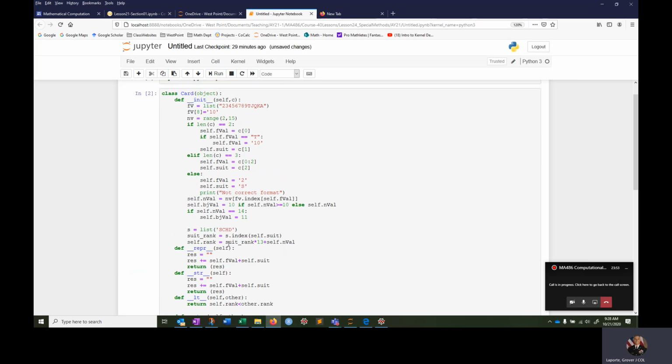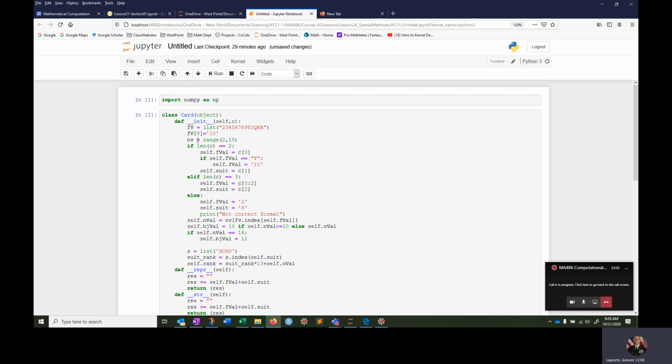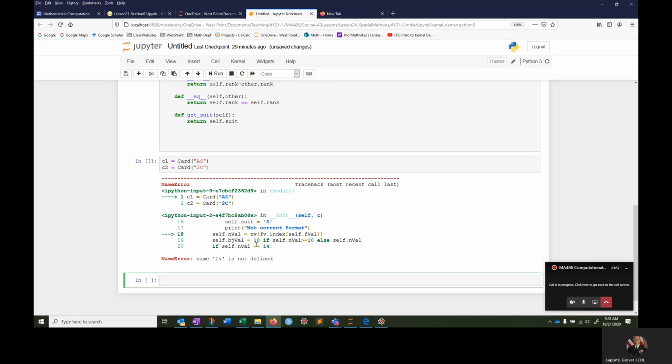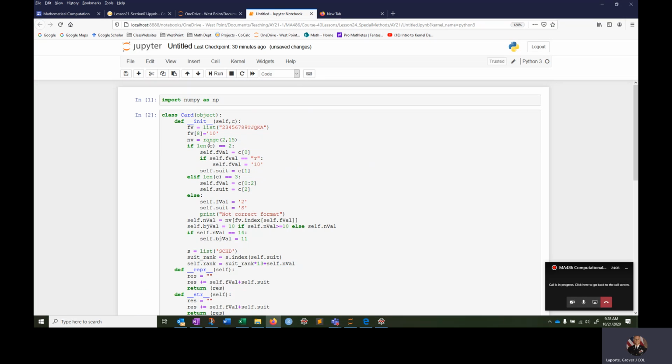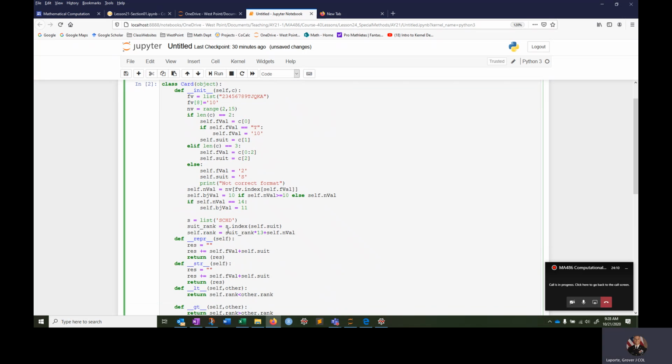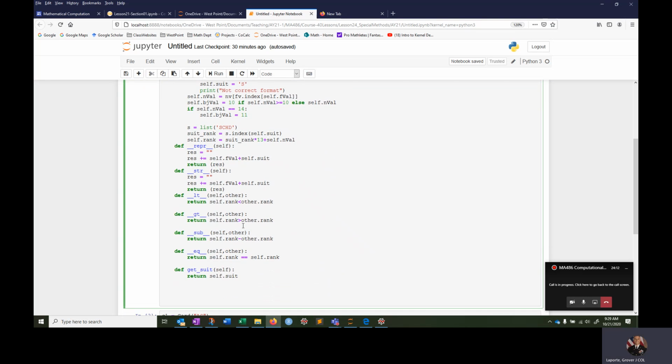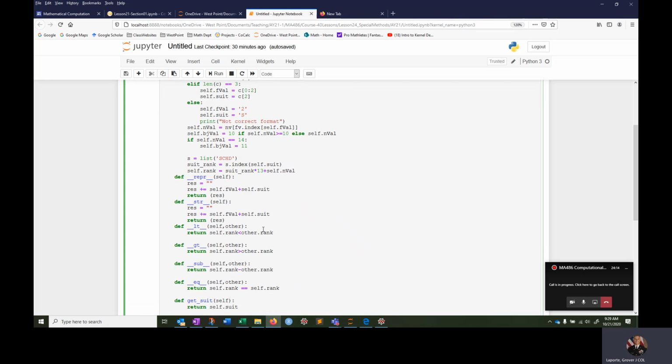FV is not defined. Where did I mess that up? FV equals this list. Where's it telling me? self.FV. Is that a capital V? Hopefully that's not a capital V. It is a capital V. Sorry. And then here, shift enter again.